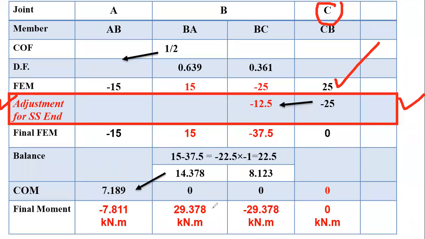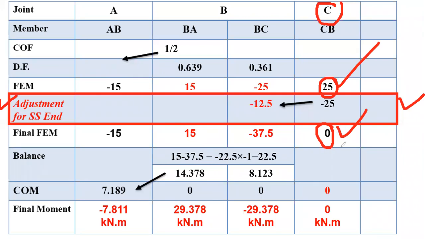So the given fixed end moment is 25. So I have added minus 25 in it. So plus 25 minus 25, this is the practical case. 0 means at support C practically moment should be 0. So that we have achieved.